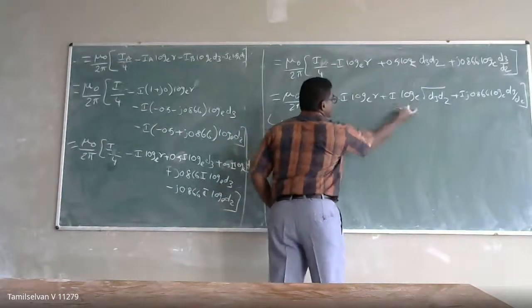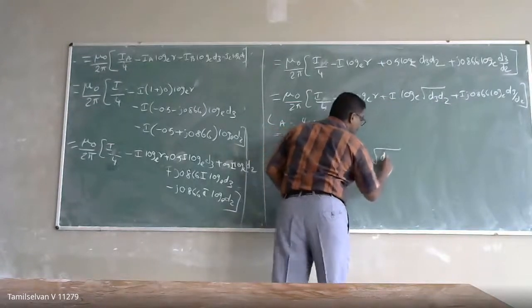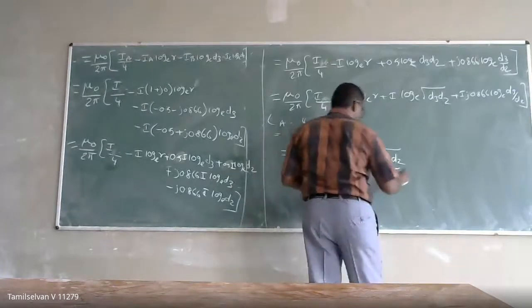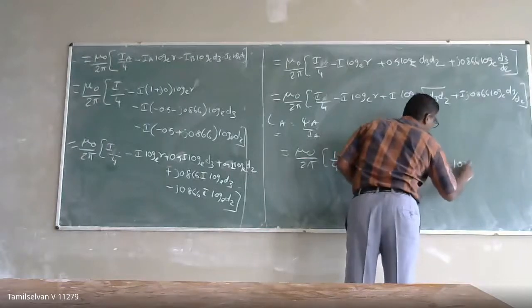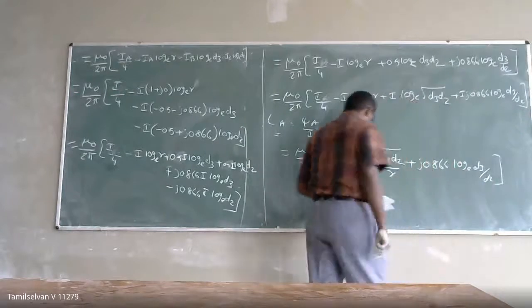So this I can combine here. So that I can write log base e of D3 D2 by r plus j of 0.866 log base e of D3 by D2. Okay.